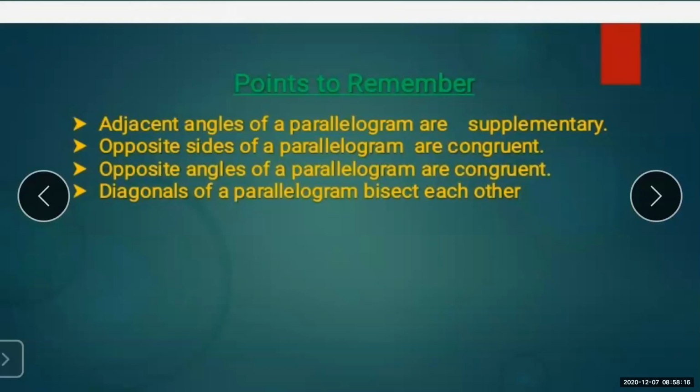The fourth and last property that we have studied is that the diagonals of a parallelogram bisect each other. They bisect each other means what? When we draw the two diagonals, they intersect at one point, and the distance from a vertex to the intersection point will be the same as the distance from the other vertex to the intersection point of the diagonals. So these are the four properties of a parallelogram.